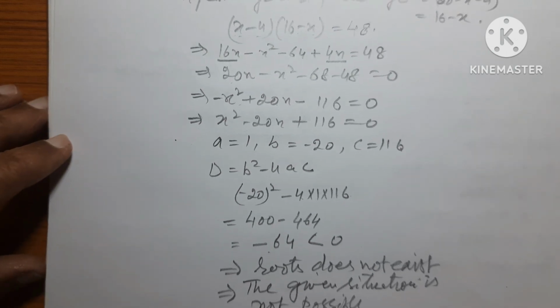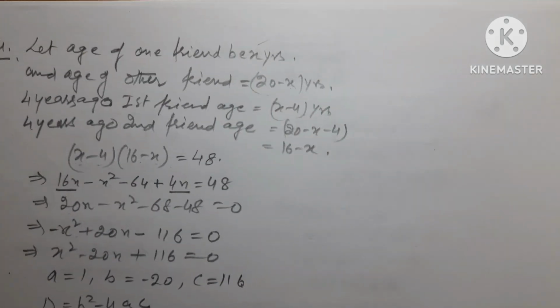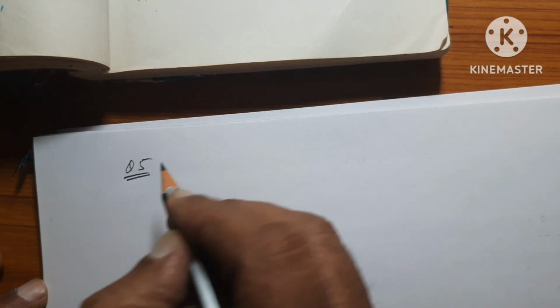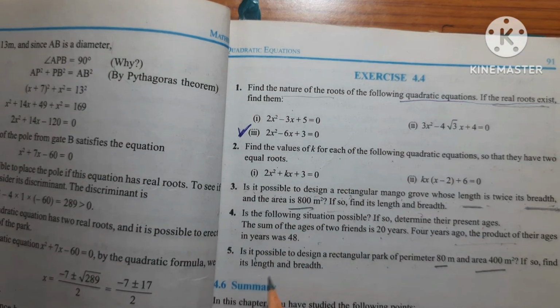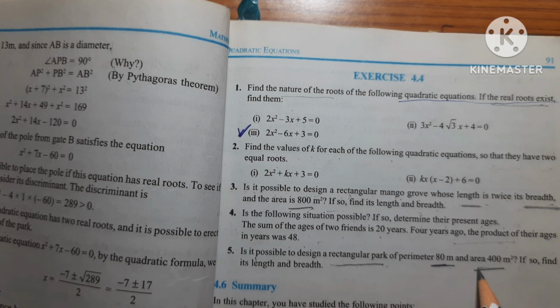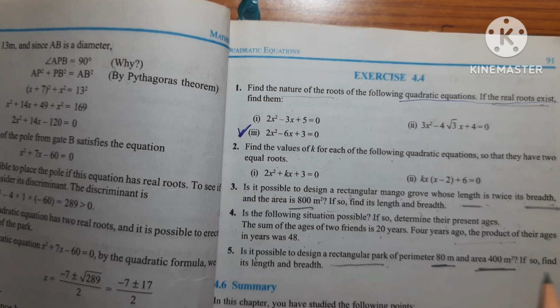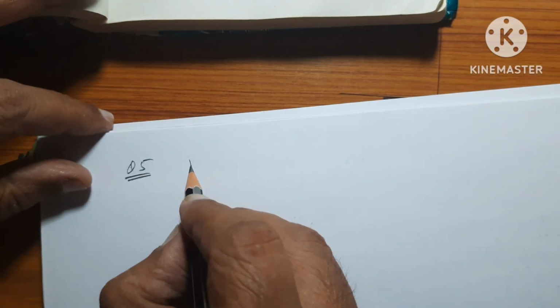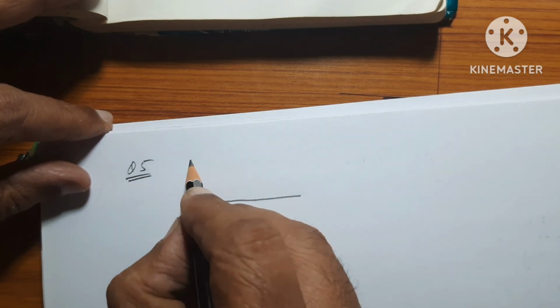Now we'll go to question number 5. Is it possible to design a rectangular park of perimeter 80 meter and area 400 meter square? If so, find the length and breadth. So let us check whether it is possible or not. We have to form a rectangle.